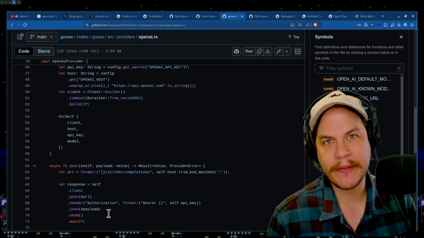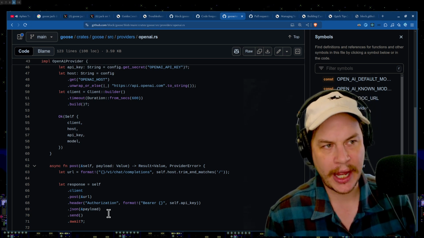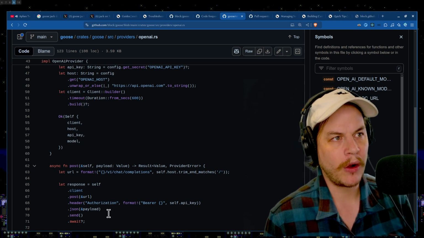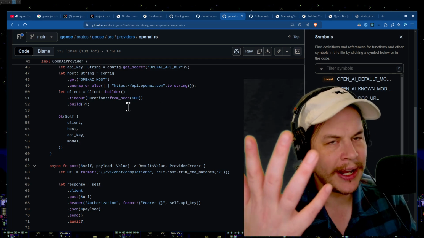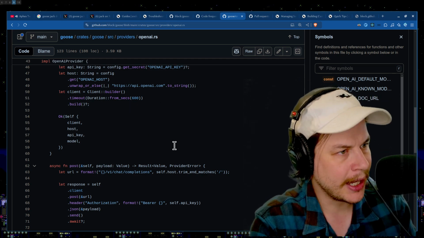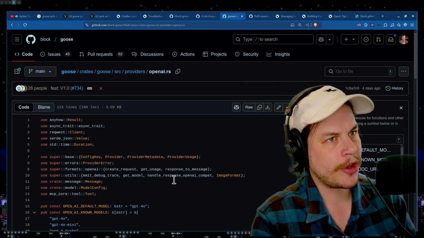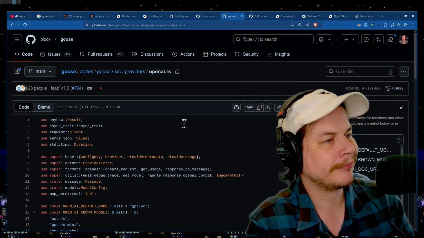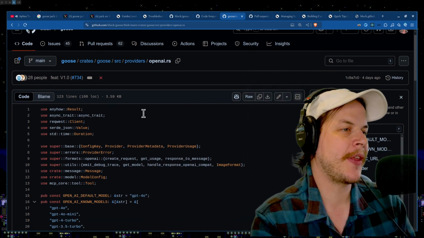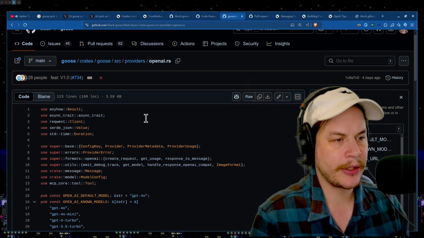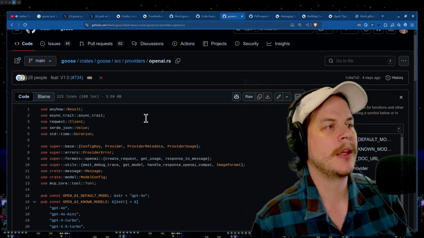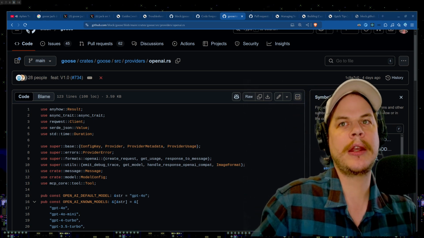Using it was very painful. You're making me disappointed that I'm a Rust dev, and it's just not fun to use so far, but maybe tomorrow I'll give it a bigger go. If you guys find it actually useful, please tell me. If you have any tips that are not just listed out there, hand them to me. I'll keep trying out Operator and Goose and my own thing, but so far, not fun to use Goose. Documentation, not that interesting, really, but hey, it's cool that it's open source. It's cool that it's written in Rust. It's cool that I guess they're using MCP, since that seems to be a nice standard, but not the most useful thing in the world.